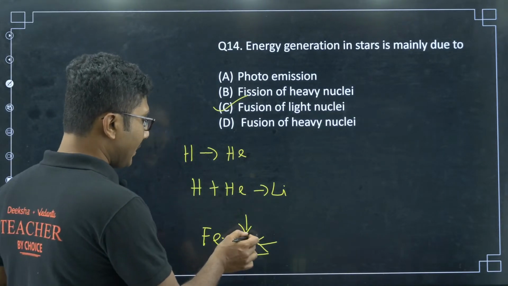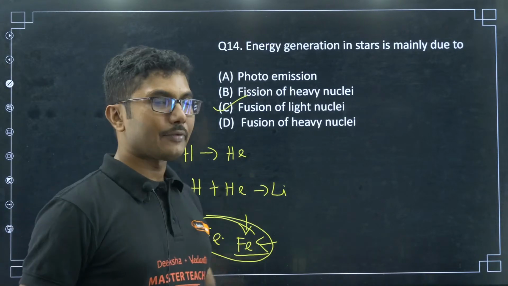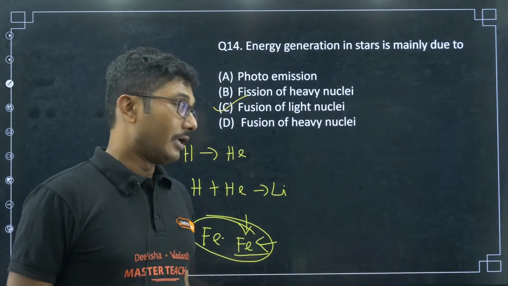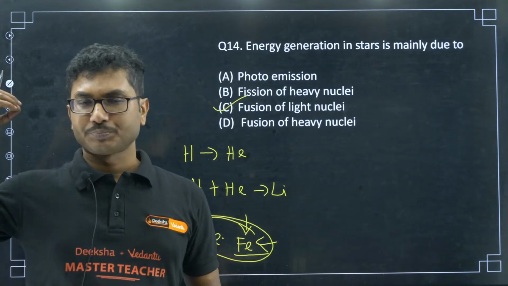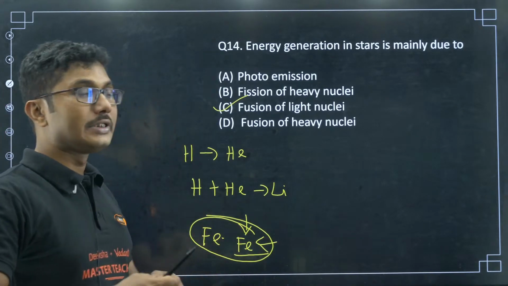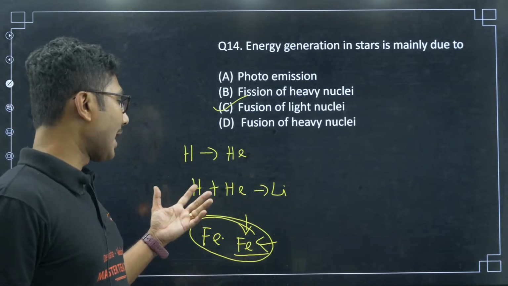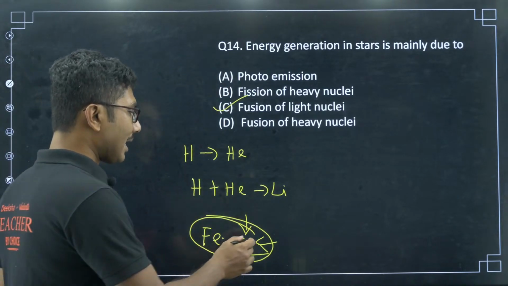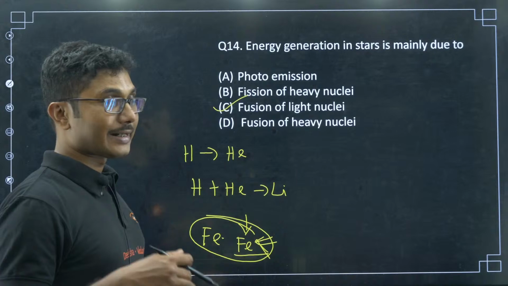After that, when the star explodes, whatever elements it is left with, the nuclei get fused in the explosion, and you get other higher order elements. So, iron is the last element that can be processed inside the star, that can be fused.